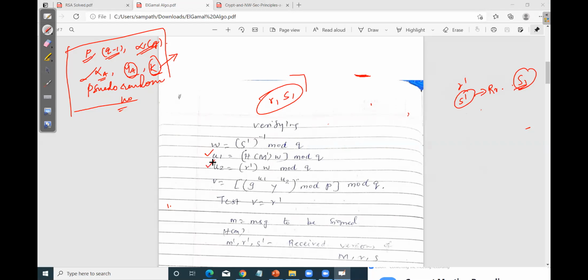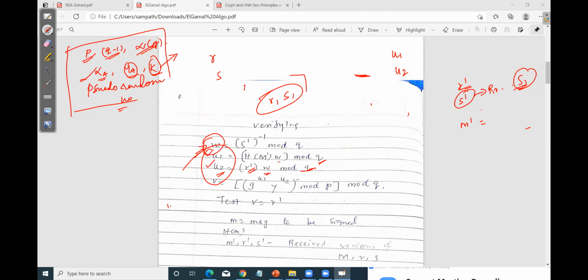Similarly, they will calculate U1, which is based on the formula H of M dash, where M dash is the received message, times the W which we calculated in the previous step, mod Q. Then U2 uses the received version of R, times W which we calculated in the first step, mod Q. In the signature part we generate R and S. In the verification part, we calculate two components, U1 and U2.